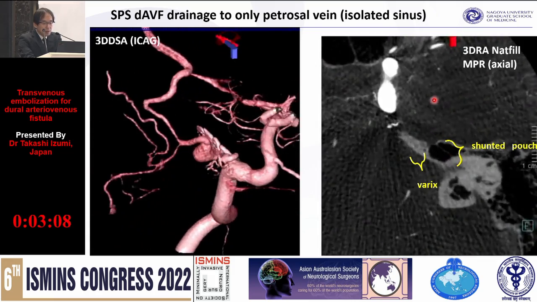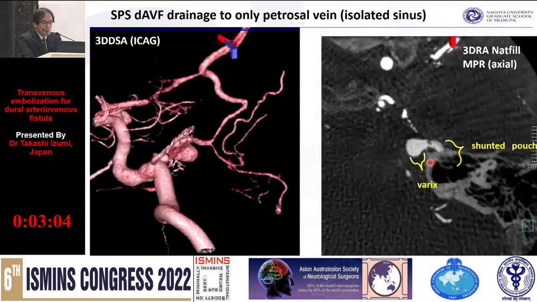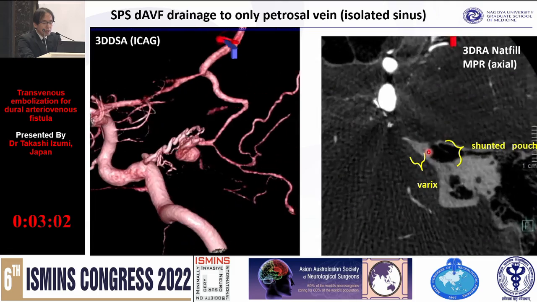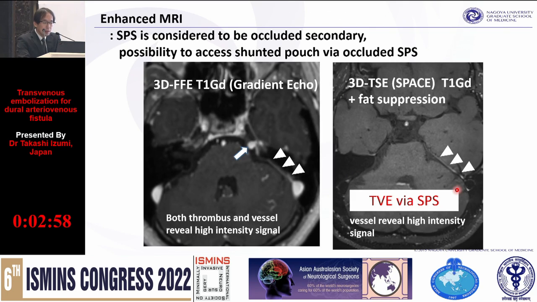This is an outflated sinus type, and the origin of the drainer petrosal vein has a varix here. Enhanced MRI showed high signal intensity along the SPS. So the SPS is considered to be occluded secondarily, so it is possible to access the shunted pouch via the occluded SPS.